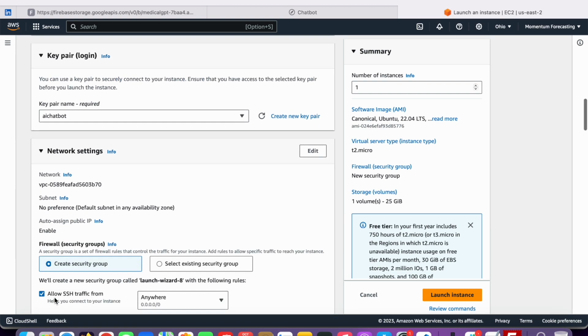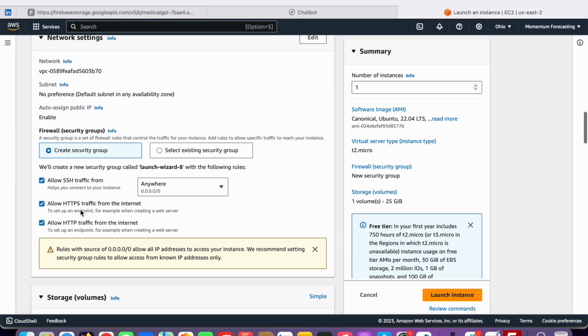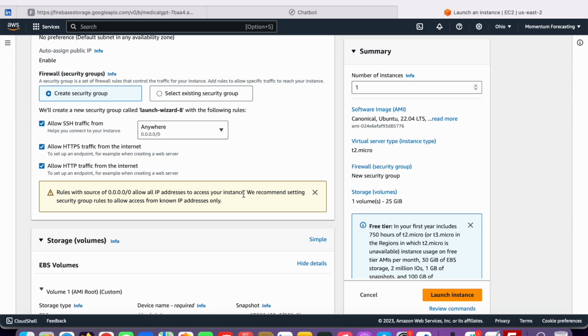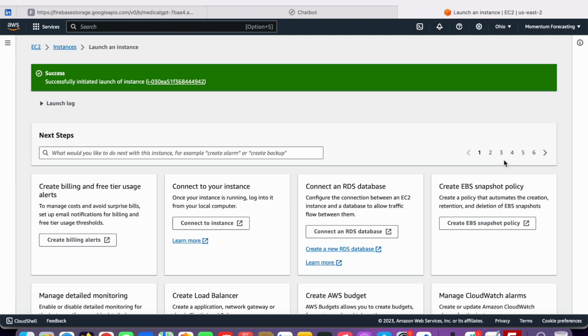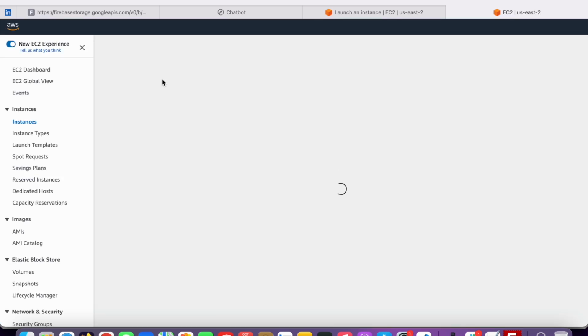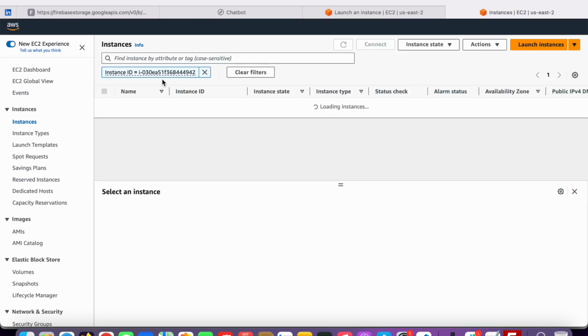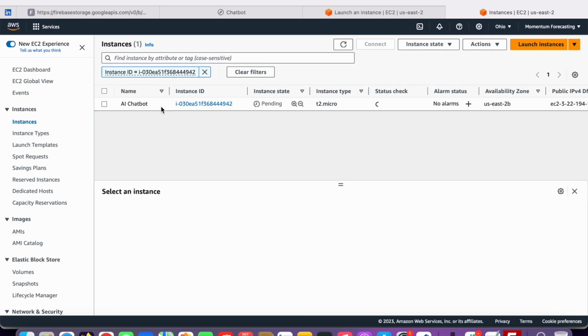You already did your network settings, it's all done. Anywhere is true, so anywhere in the world can access your application. So I'm going to create one instance, click on launch instance, that's it. Give it a moment to create the instance for you. Okay, so after that, click here, and here is our instance.